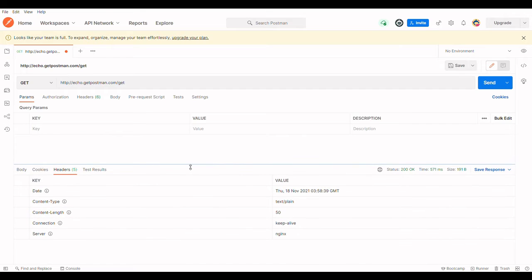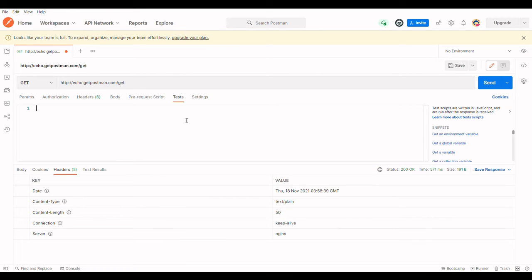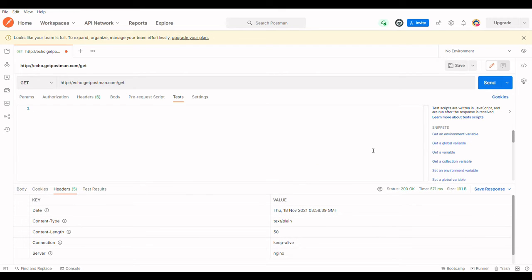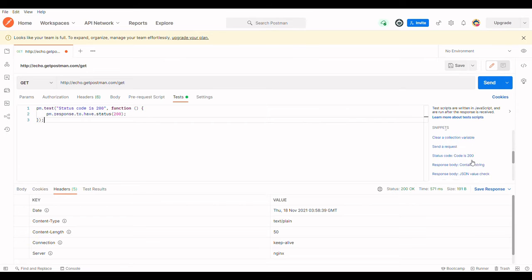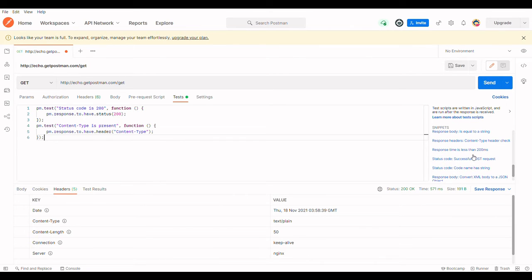So the next step is adding some testing script. In Postman, there are snippets of test scripts that Postman gives us, so we will use them. The first one checks the status code is 200. The second one checks the content type, and for the post request we will check for a successful post request here.